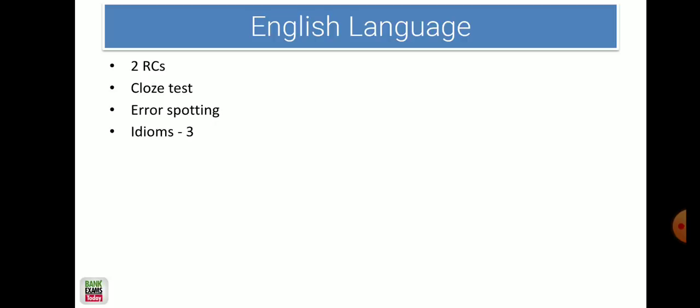English language was again very easy. The first RC was very easy. The second was again not that difficult, I would say. And the cloze test was again very easy. Error spotting was easy. The idioms, you could go wrong in 1 or 2 idioms for sure. So all in all, out of 30, 25 plus is an achievable score. If you score less than 20, that's a very bad score according to me. In quantitative aptitude, if you score less than 15, that would be a bad score, right?